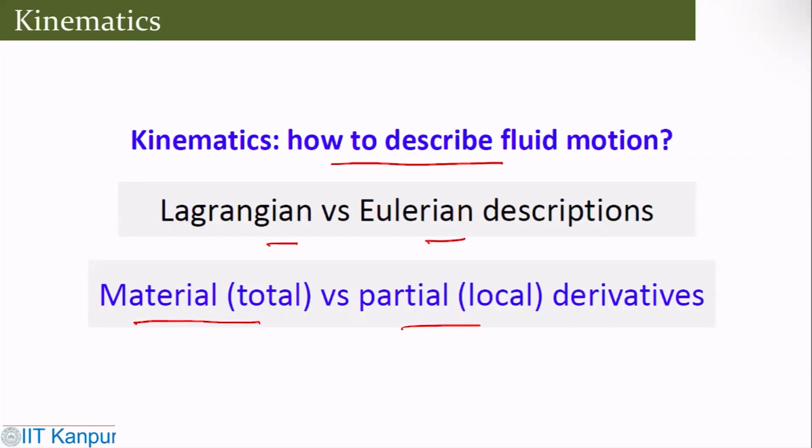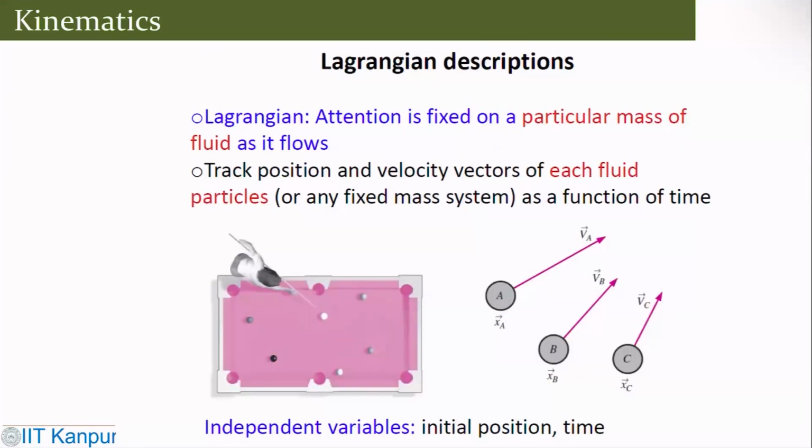Now first let's look at the Lagrangian description. Here our primary attention is fixed on a particular mass of fluid as it flows. This is an example of a billiard board where we look at each of these individual balls and their motion. That means we fix each of these particles and try to track them.